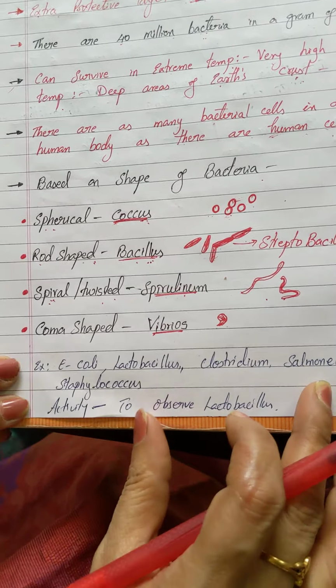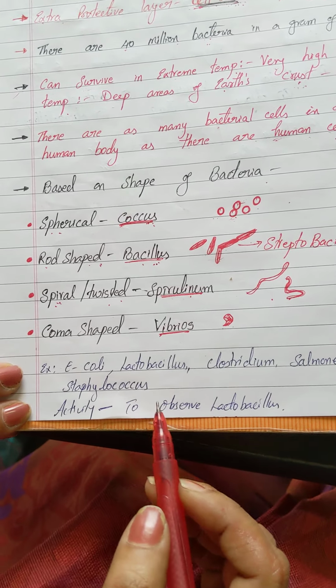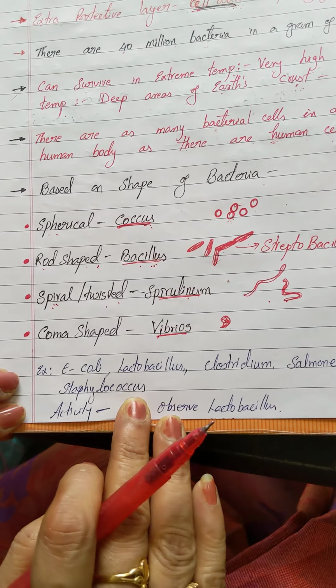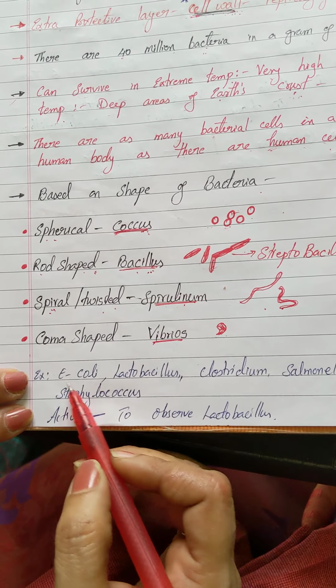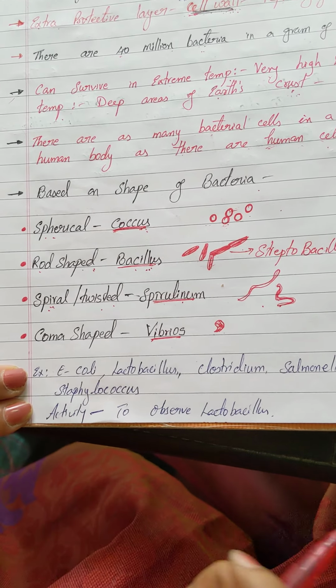Now let us see some examples of different bacteria which we are going to discuss in later classes, like E. coli. E. coli is a bacteria found in the intestines of the human body. I told you that bacteria are found everywhere, isn't it? So there are some bacteria which are also found in the stomach and intestines. Those bacteria are called E. coli. Another example of bacteria is lactobacillus. Lactobacillus is found in curd.